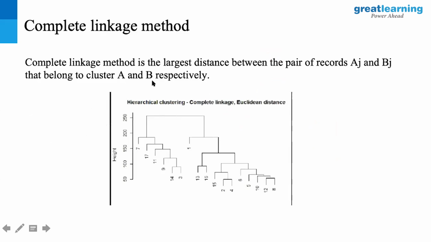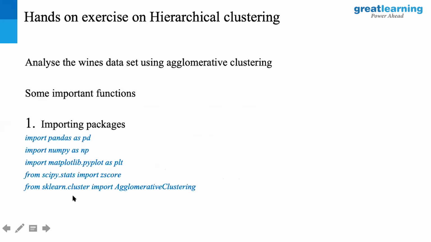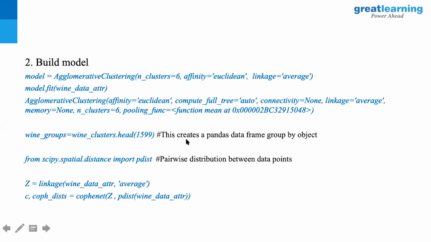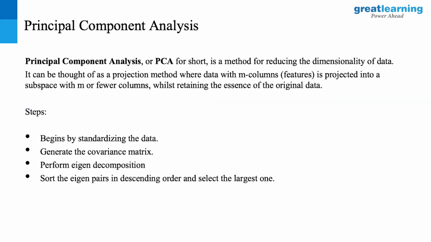The complete linkage method finds the largest distance between a pair of records A and B and combines A and B respectively. So as I said, the height is nothing but how it joins them together. Now about how to implement it. Inside sklearn.cluster, we imported k-means last time. Here you're going to use the agglomerative clustering package, where you give the number of clusters you want to create, the affinity, which should be Euclidean distance, and the linkage, which can be average or whichever I'm choosing. Next comes principal component analysis.